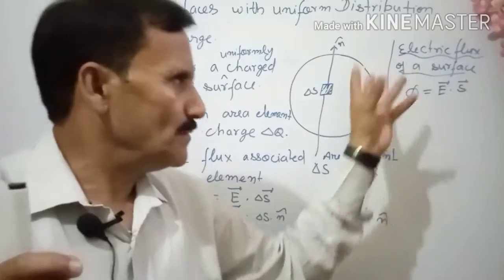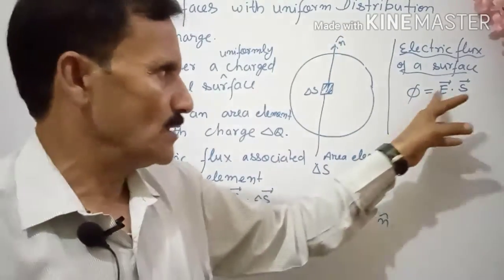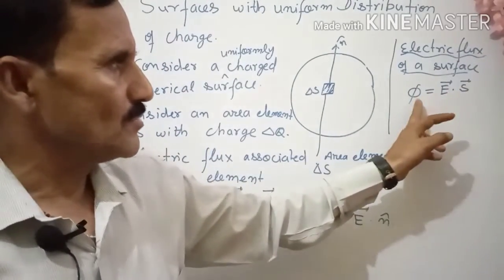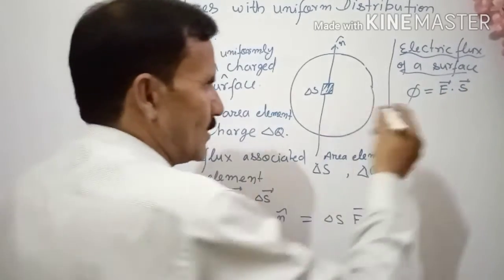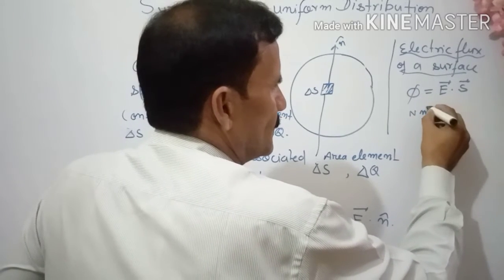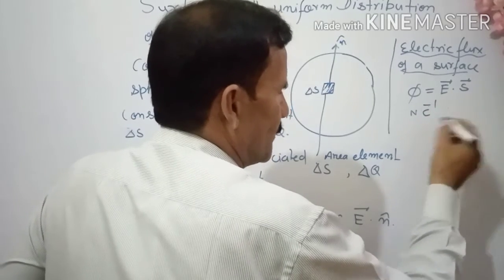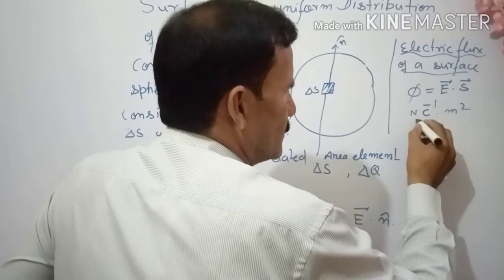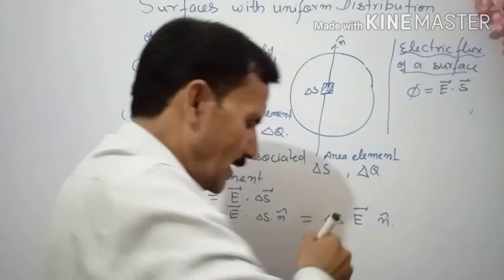By multiplying the unit normal, he made the area vector. So E dot dS. It is a scalar product, so it is a scalar quantity. And what can be the unit for it? E is Newton per Coulomb, F upon Q, and S is meter square. So this is the unit, and this is all about the electric flux.